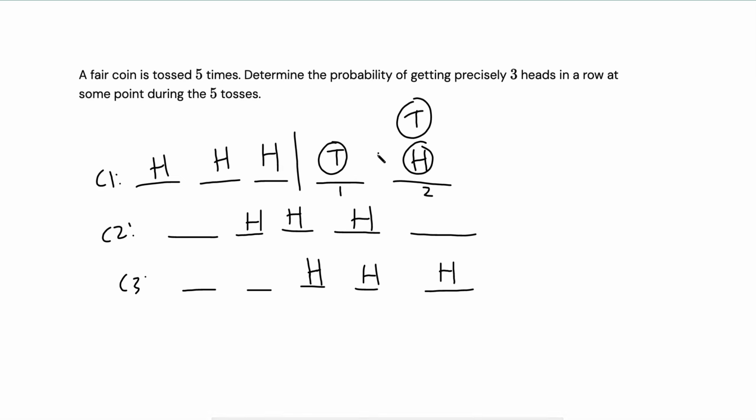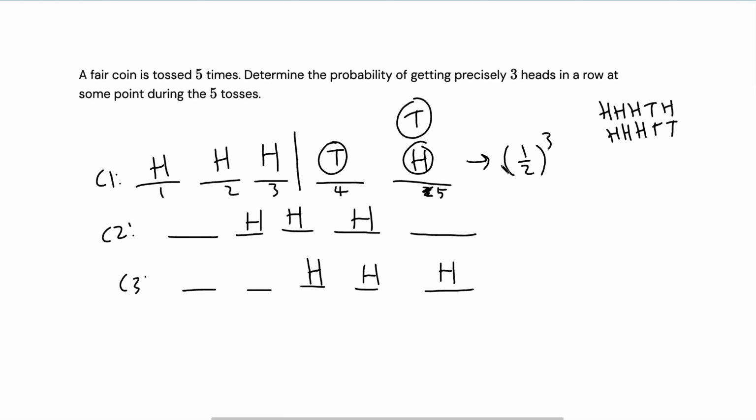So what is the probability of such a case happening? Well, for the first 3 slots, so I'll number it 1, 2, 3, 4, 5. The first 3 tosses have to be heads. Each has a half chance of happening, so it's half to the 3rd. Now we have a case where we can have heads, heads, heads, tail, heads, or heads, heads, heads, tail, tail. So what this basically means is for the 4th one, it has to be tails, so that's a half chance. And for the 5th one, well, there's 2 options. We need to choose one option, heads or tails, and the option has a half chance of happening. So this is going to be our probability of case 1 happening.